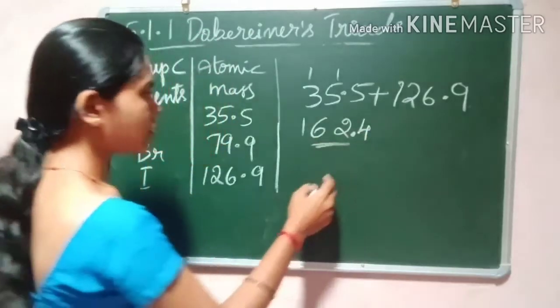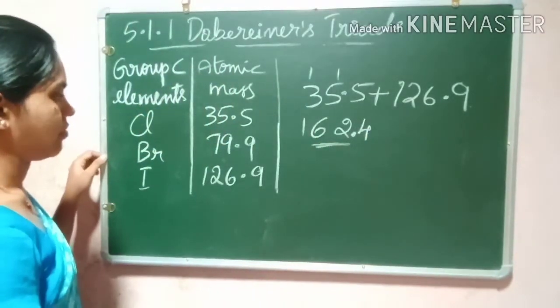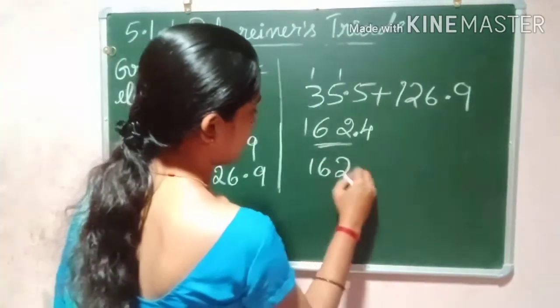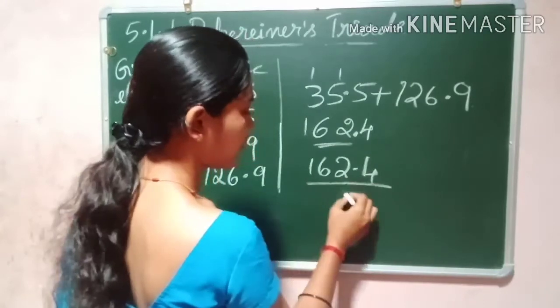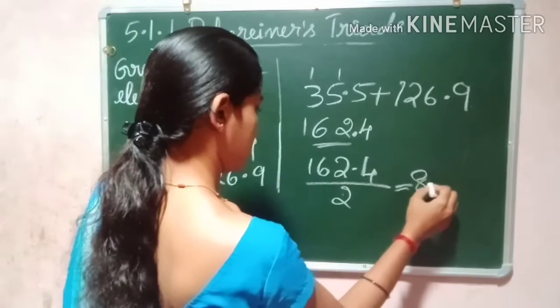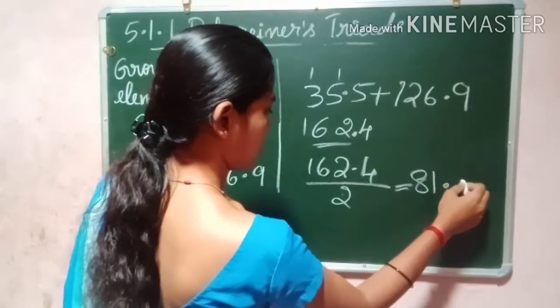So 162.4. 162.4 divided by 2, how much will you get? 81.2.